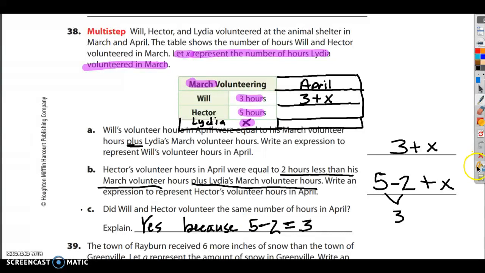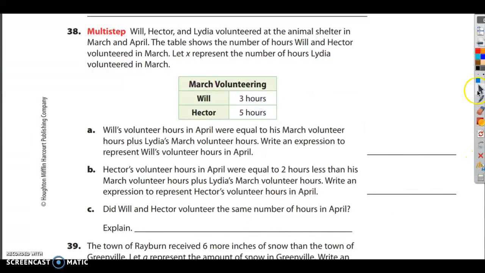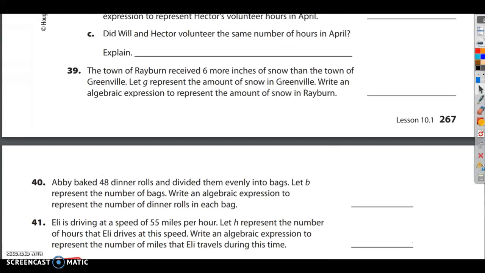All right. One more question for this page. Number 39. The town of Rayburn received 6 more inches of snow than the town of Greenville. Let G represent the amount of snow in Greenville. Write an algebraic expression to represent the amount of snow in Rayburn. Well, it's G and then 6 more inches. What operation is that? It's just G plus 6. G plus 6. That's it. Okay, good job.